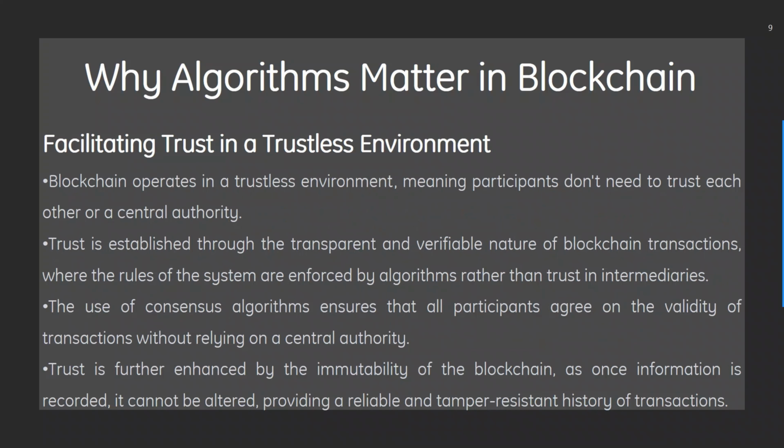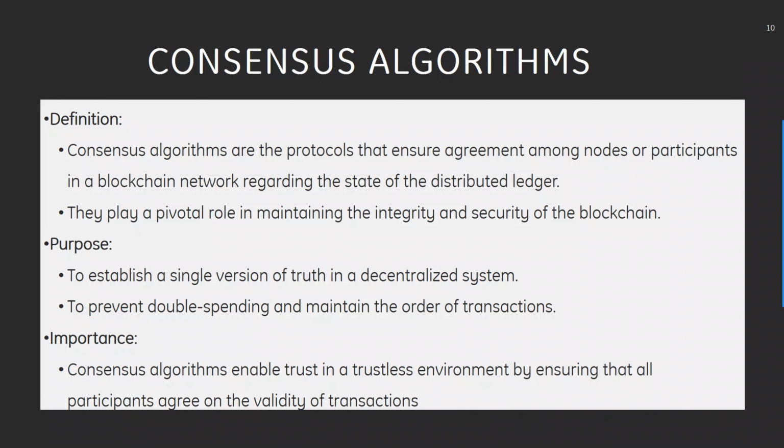Firstly, blockchain operates in a trustless environment, meaning participants don't need to trust each other or a central authority. Trust is established through the transparent and verifiable nature of blockchain transactions, where the rules of the system are enforced by algorithms rather than trust in intermediaries. The use of consensus algorithms ensures that all participants agree on the validity of transactions without relying on a central authority. Trust is further enhanced by the immutability of the blockchain, as once information is recorded, it cannot be altered, providing a reliable and tamper-resistant history of transactions.